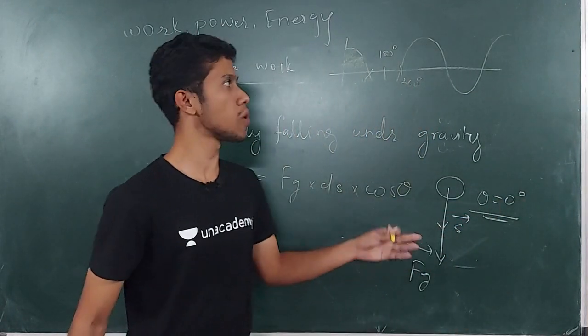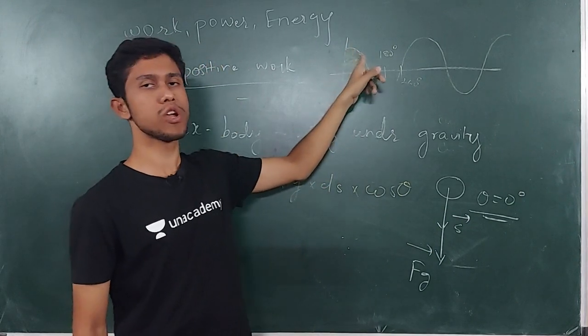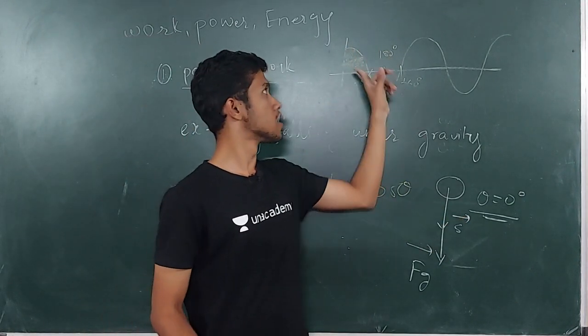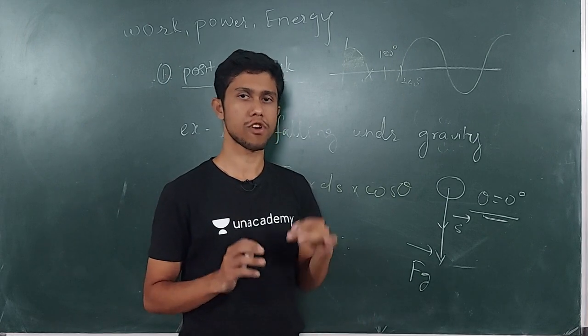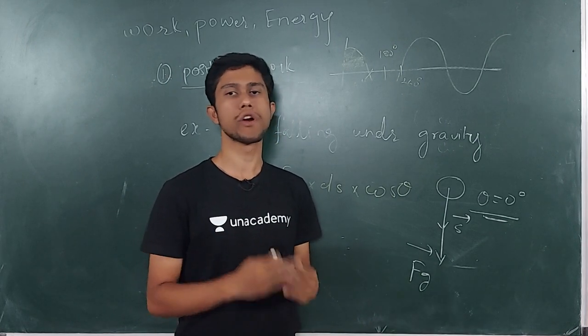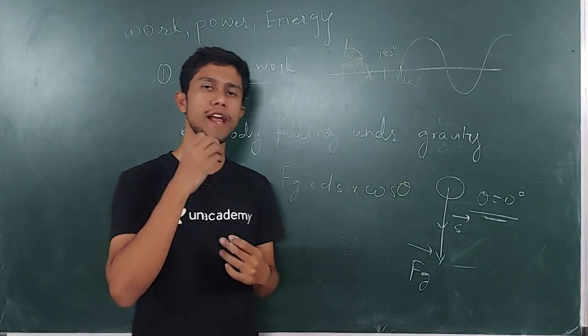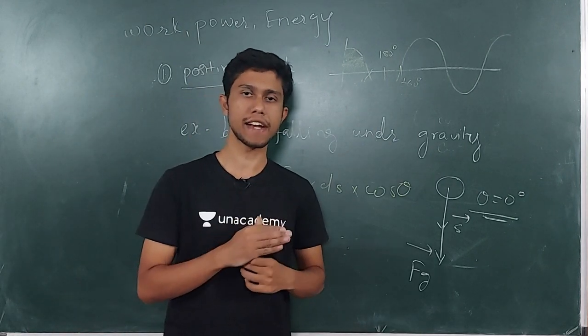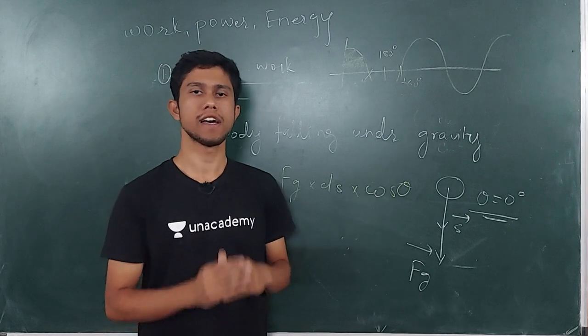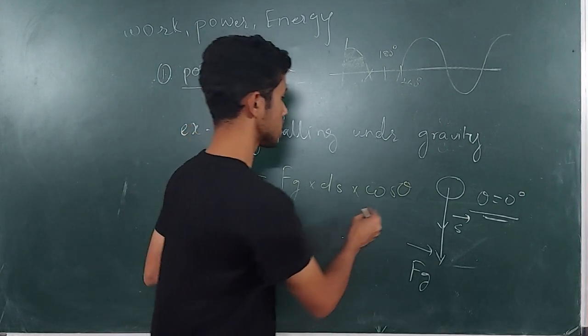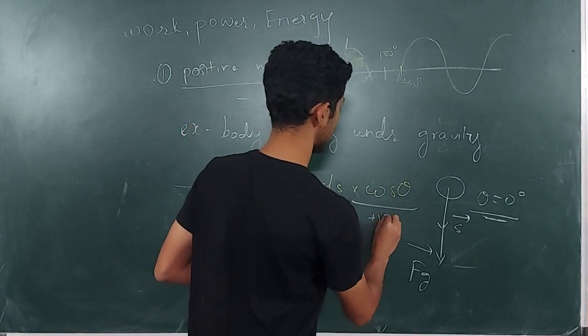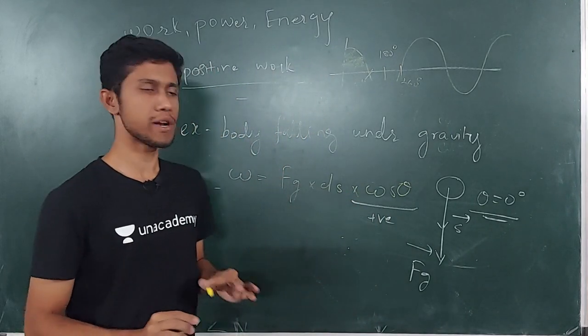So when theta is 0, I know from this graph the value of cos theta, or the value of cos 0, is going to be 1, which is a positive value, because I have told that for any value of theta less than 90 degree, the value of cos theta is going to be positive. So this cos theta is a positive value and its magnitude is 1.